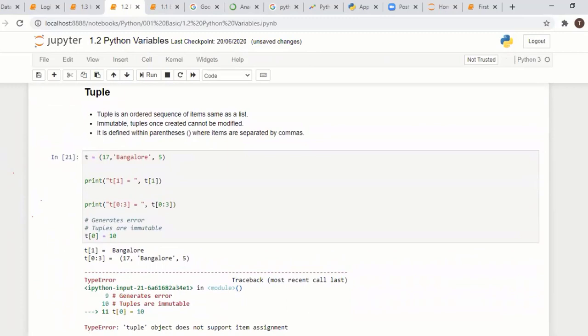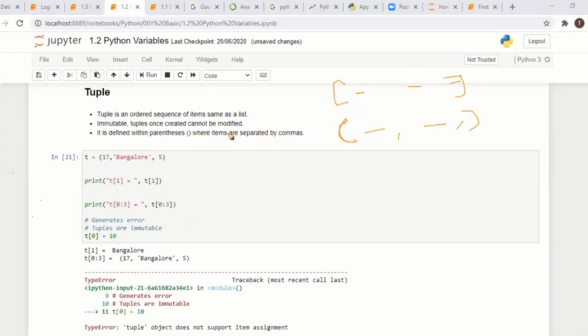Like list, there is one more data type, which is called tuple. All these words are new for you. I hope you haven't heard them elsewhere, only Python has this kind of thing. Python has a tuple. We have already seen list. What is a tuple? A tuple is also ordered. In a list we have square brackets, and inside the square brackets we have a sequence of items. In a tuple it is just parentheses, and inside the parentheses we have a list of items with comma separated values.